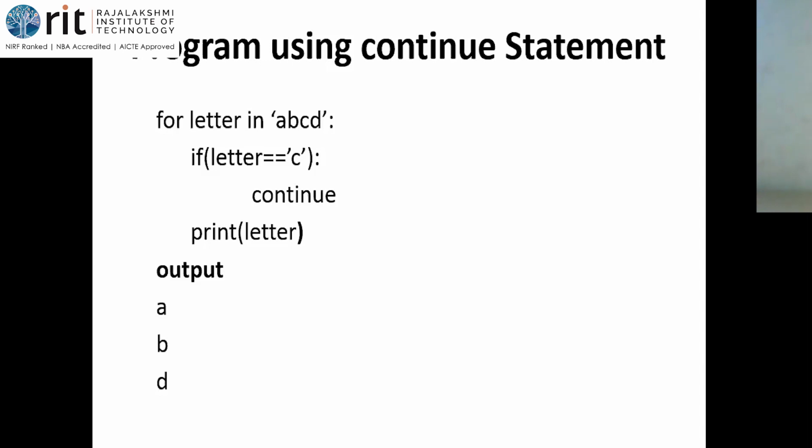Now if break comes, we come out of the loop. Whereas if continue is there, what do we do? Continue the loop, that is the meaning. Continue the loop, but skip the lines that are behind it. After continue, what do we do? We go directly to the place where the condition is. Where is the condition? It is in the for statement.